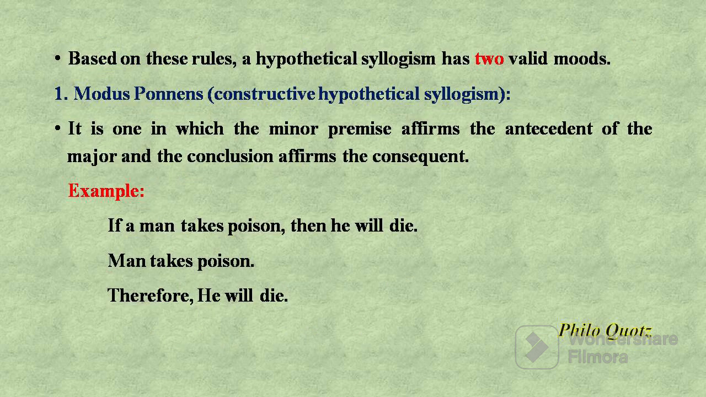Based on these two rules, a hypothetical syllogism has two valid modes: modus ponens and modus tollens. First one is modus ponens. It is also known as constructive hypothetical syllogism. Modus ponens is one in which the minor premise affirms the antecedent of the major and the conclusion affirms the consequent. For example, if a man takes poison, then he will die. Man takes poison, therefore he will die.